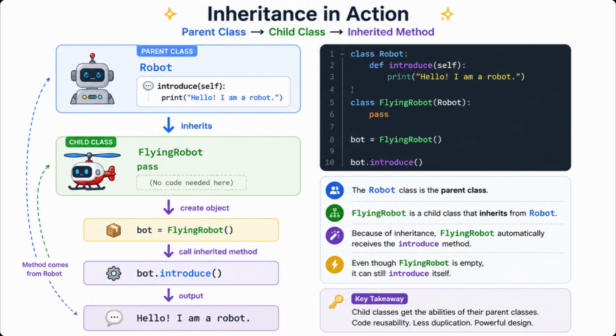Meet Robot, the robot parent. Flying Robot is Robot's kid. The kid forgot to bring any methods, so it borrowed introduce from the parent. Nobody noticed the difference. The robot proudly says, "Hello, I am a robot."